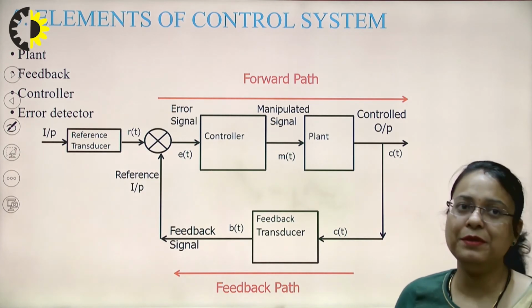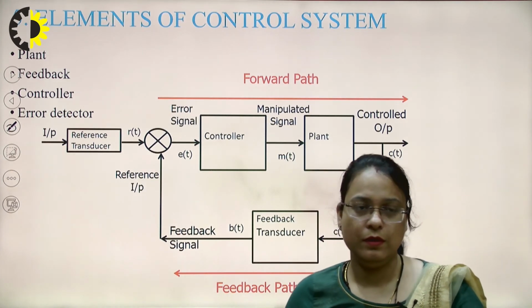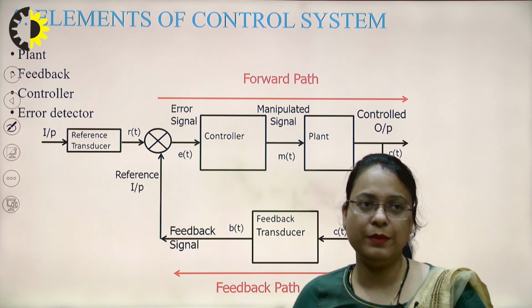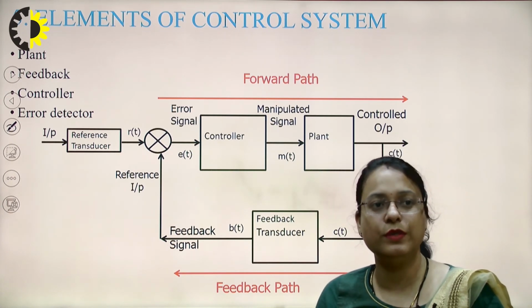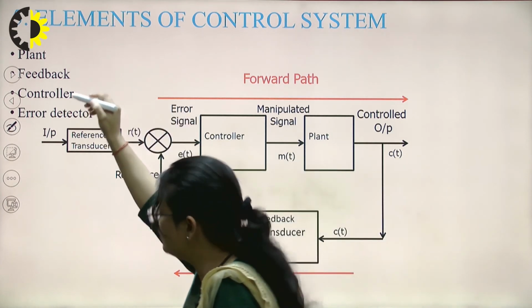Now, what are the elements that are used in a control system? There are basically 4 elements that are used in a control system. The one is the plant, or you can say process. Plant is also called the process.